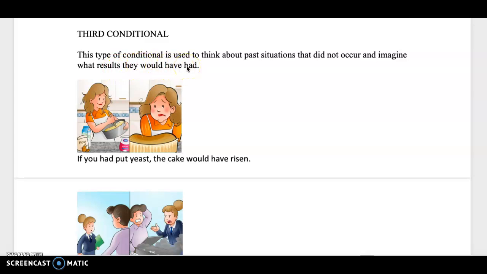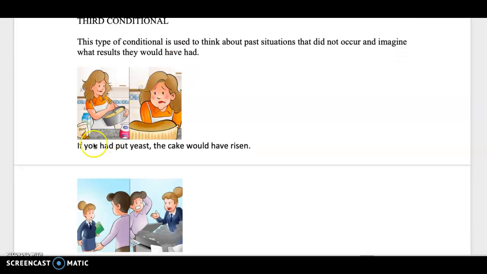Remember that we use the third conditional for situations that you can imagine could have been different, okay? Por situaciones que pudieron haber sido diferentes en el pasado o para expresar arrepentimiento por cosas que ya hiciste, okay? So, for example, if you had put yeast, the cake would have risen, ¿ok? Si hubieras agregado levadura, el pastel hubiera crecido, ¿ok?